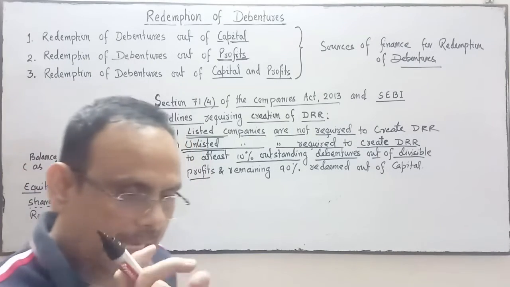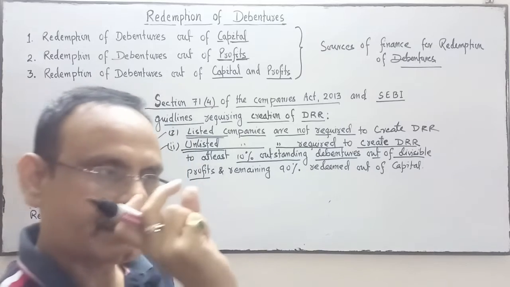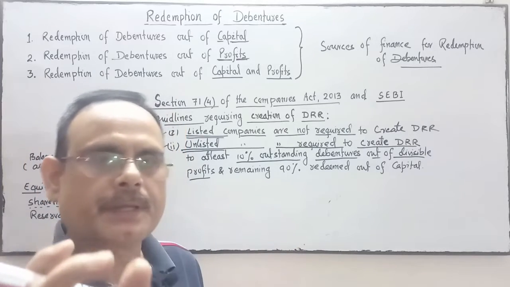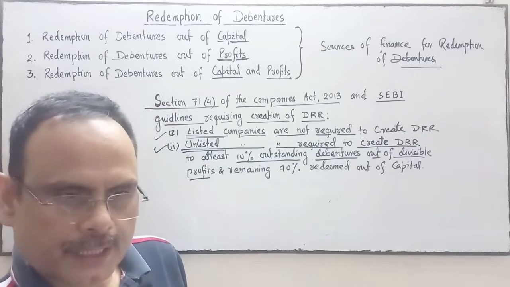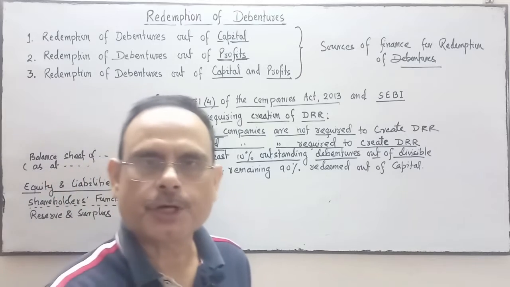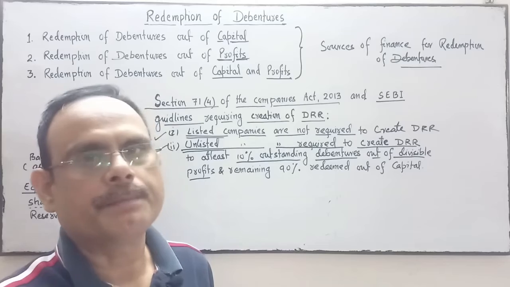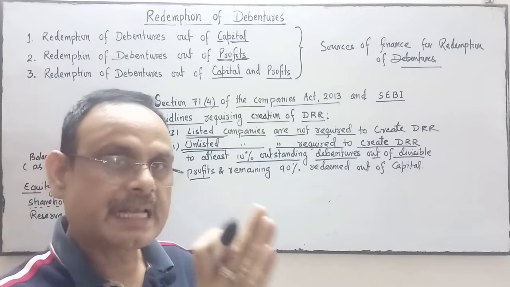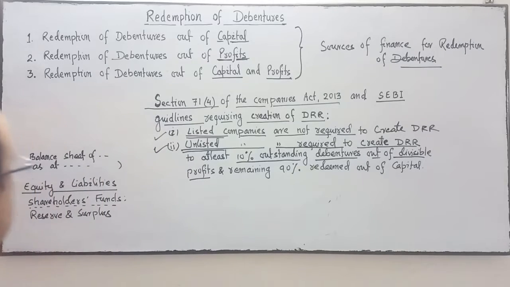Okay, the DRR which is created by the company is out of the surplus in the statement of PL. From that amount, the company creates DRR before the distribution of dividend, and from the DRR amount, dividend will not be paid. That is in reserve specifically for redemption of debenture.